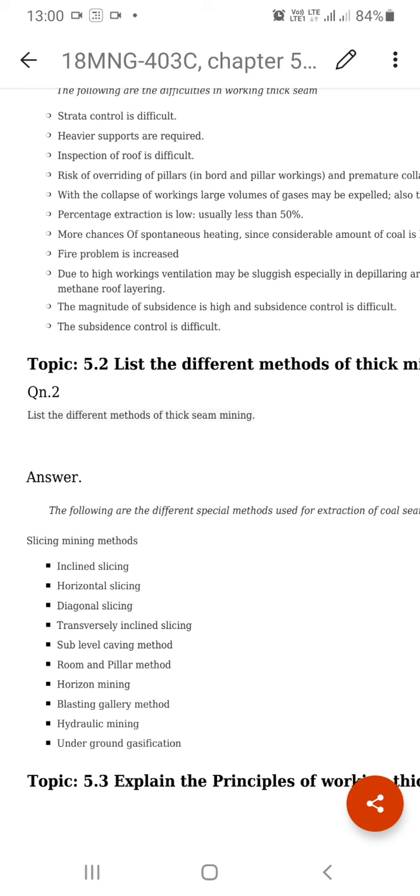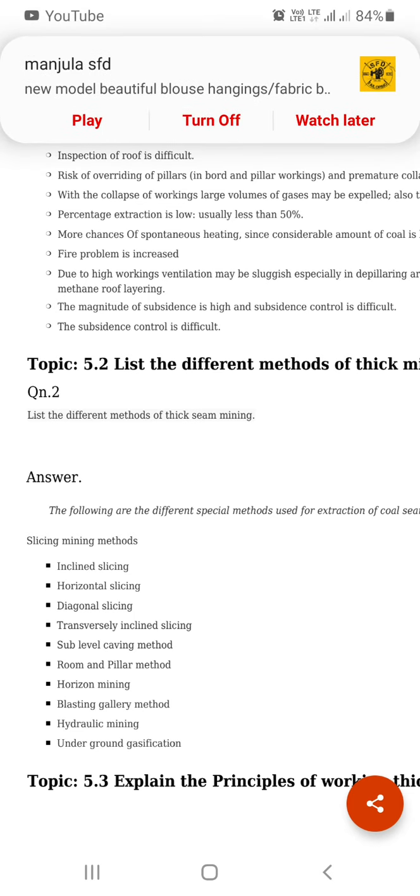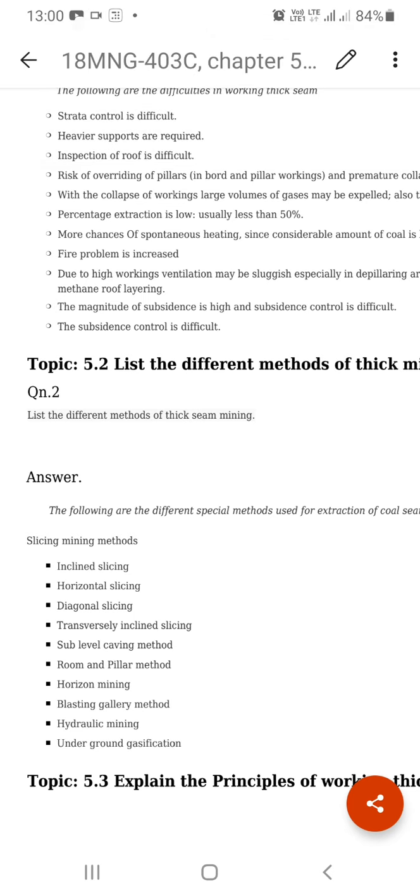Second, heavier supports are needed. Why? Generally we prefer long wall mining, and semi-mechanized long wall mining is preferred.